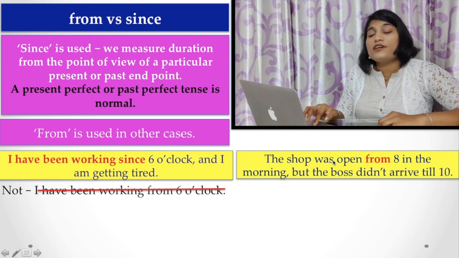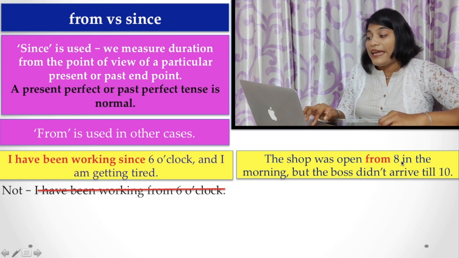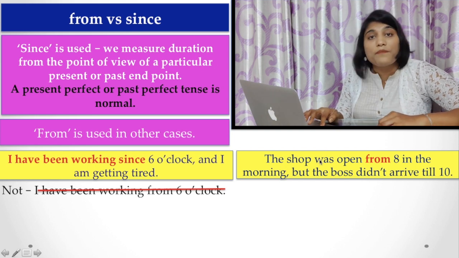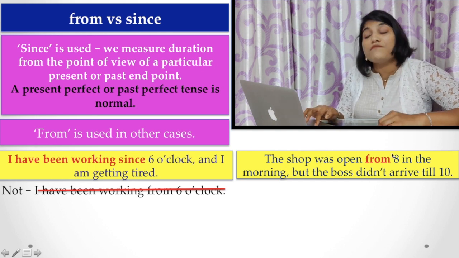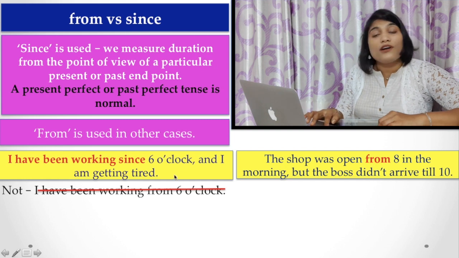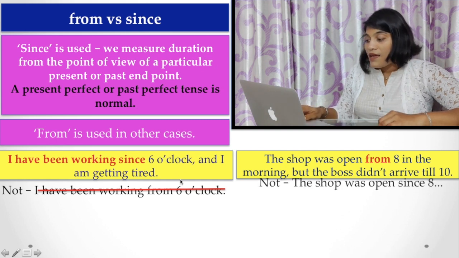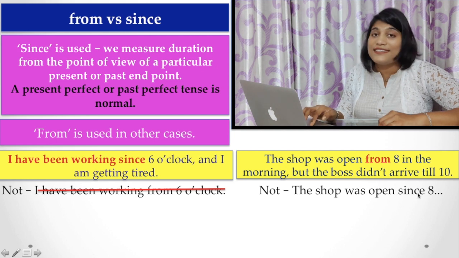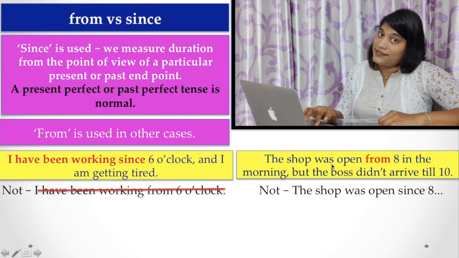Here, the shop was open from 8 in the morning, but the boss didn't arrive till 10. Look at the tense. The tense here is simple past tense, so the preposition must be from, not since. If you say, the shop was open since 8 o'clock, this is not correct because the tense is simple past tense.